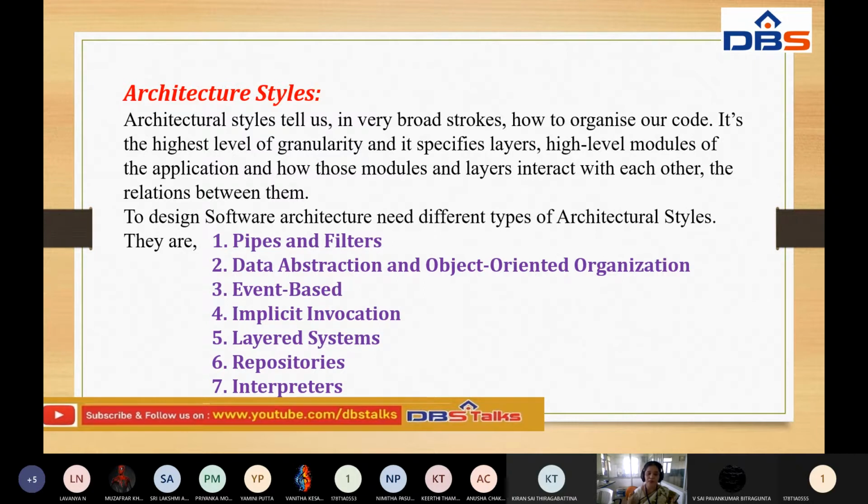We need to identify the advantages of these architectural styles, what they tell the development team and the persons who are part of designing this particular architecture. What will it provide us, and what is the major importance of architectural style when you are using it? Strokes are nothing but the milestones, the important things, of how to organize our code.